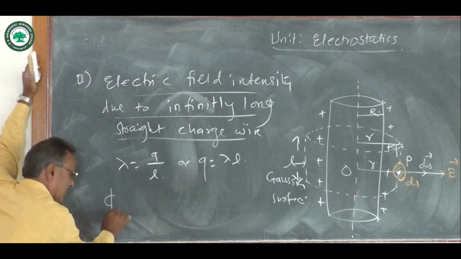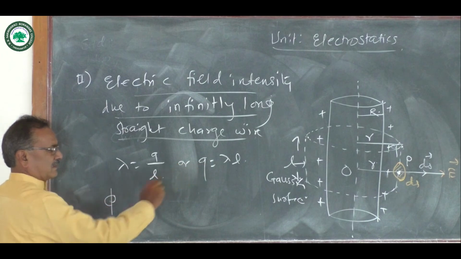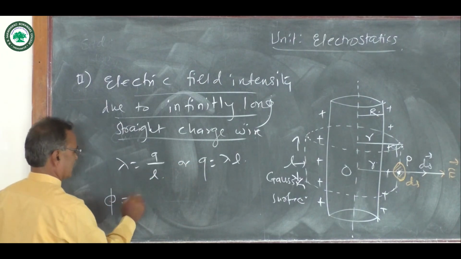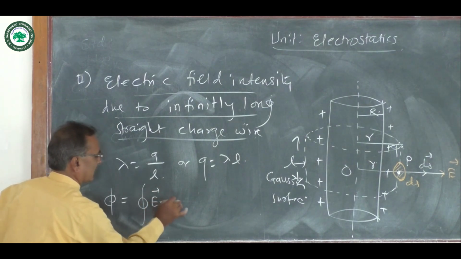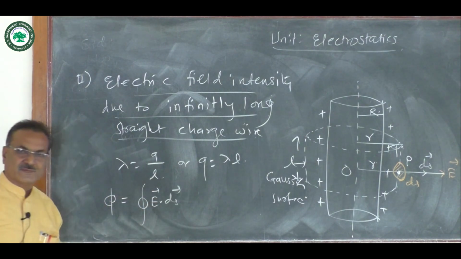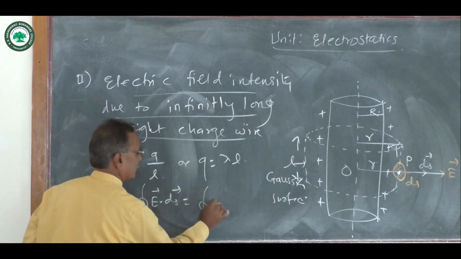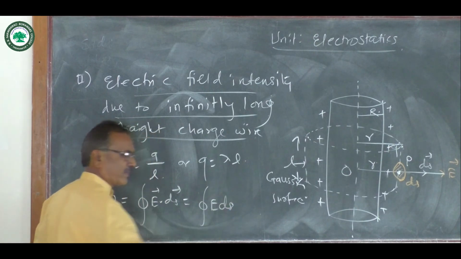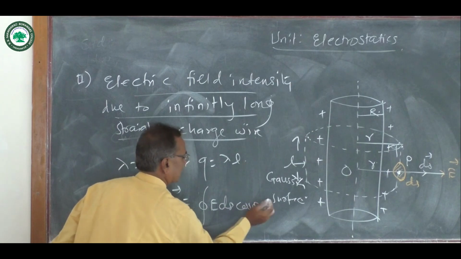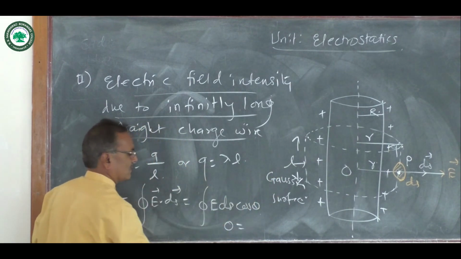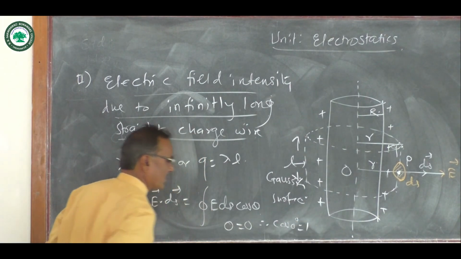The total electric flux passing through that surface area ds is equal to the closed integral of vector E dot vector ds, which is the product of the magnitudes E ds cos theta. Here theta is 0 degrees, so cos 0 degrees is equal to 1.